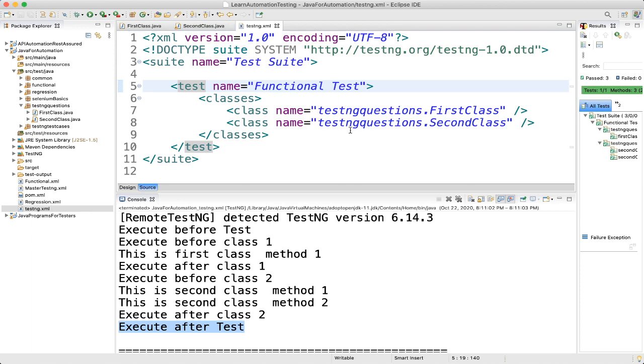Okay, I hope you can understand these things now. Before test will be called only one time before any test tag, no matter how many test classes are inside that tag or how many methods are annotated with @Test; it will be called only one time for each test tag. Whereas before class will be called only one time before any test class, no matter how many methods are annotated with @Test inside the test class; it will be called only one time for each test class. So that's the difference between before test and before class.